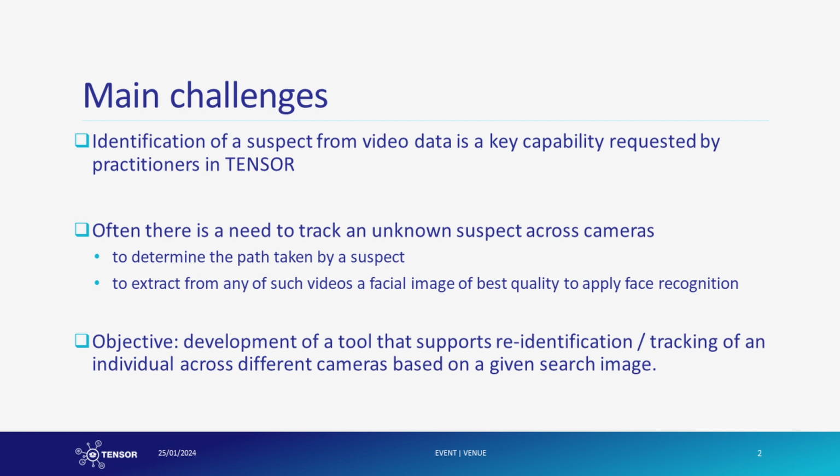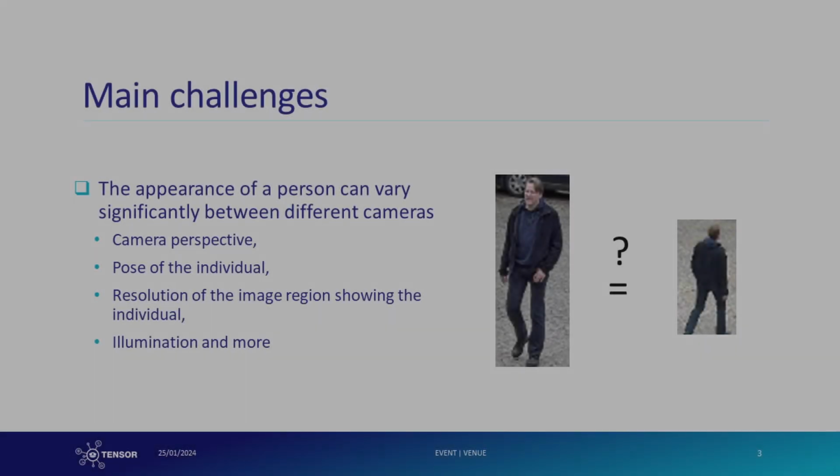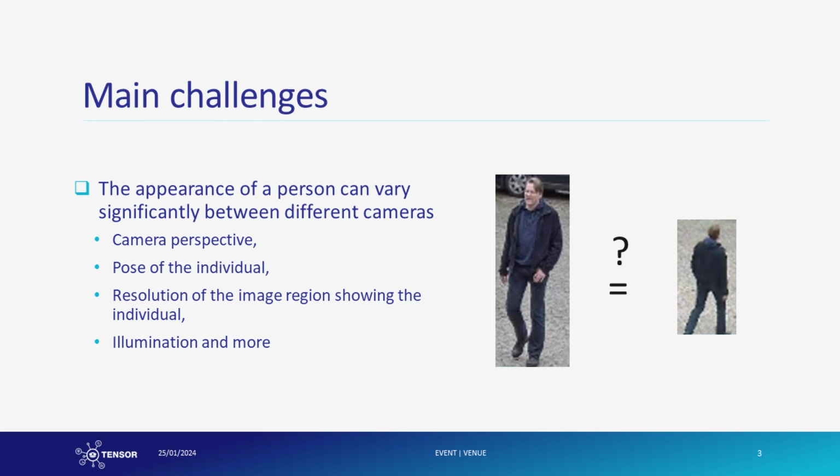Tracking a suspect through a network of cameras serves two purposes. Firstly, it assists in mapping out the individual's movements, vital information for investigators, and secondly, it increases the chances of capturing a facial image clear enough for identification from the network's footage. The tool showcased in this video facilitates the re-identification of a suspect across multiple cameras, beginning with an initial search conducted by an investigator. A major challenge in implementing a person re-identification method is the considerable variation in an individual's appearance within and across video footage, which greatly affects method accuracy.